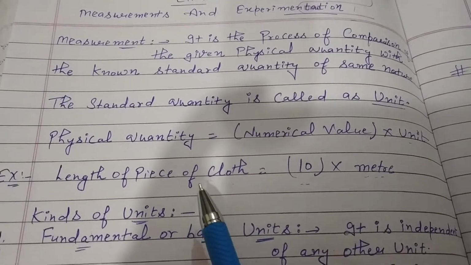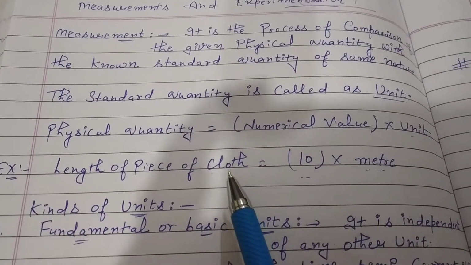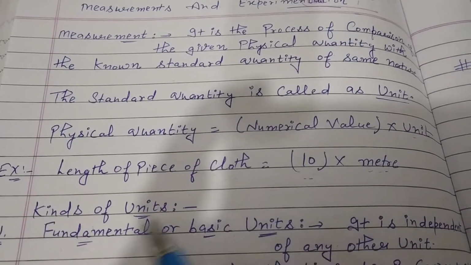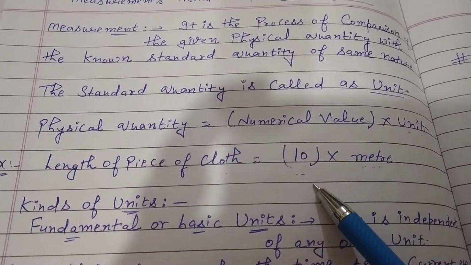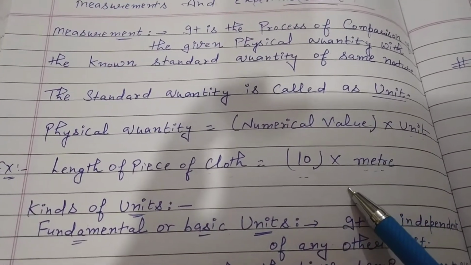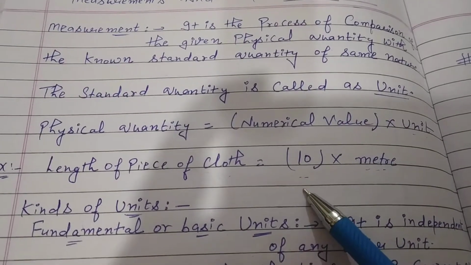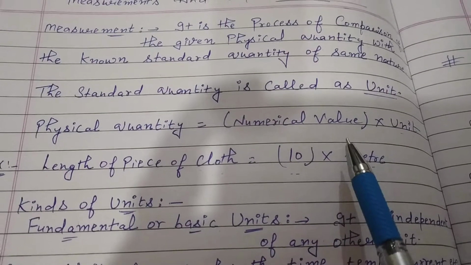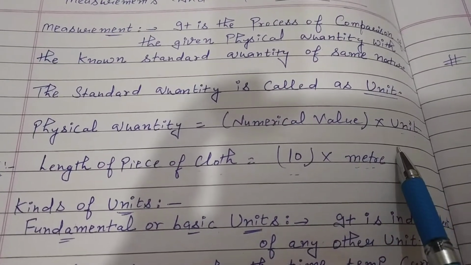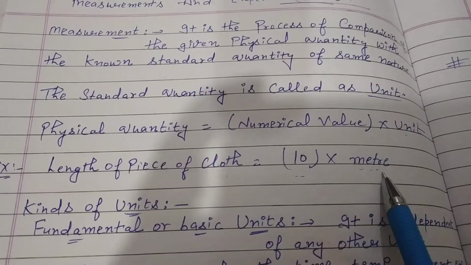That means suppose we are going somewhere to purchase a piece of cloth. So how we will purchase? By finding its numerical value, that means 10, and unit meter. So it is known as measurement. That means physical quantity can be calculated by numerical value multiply unit, that is 10 meter.